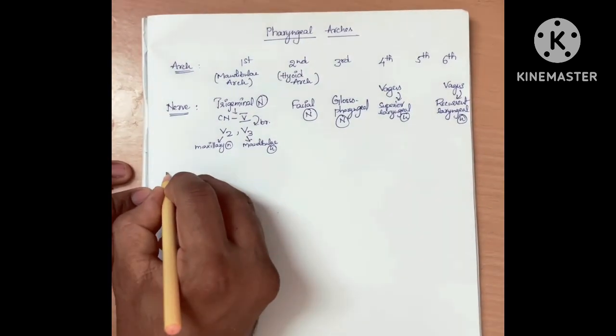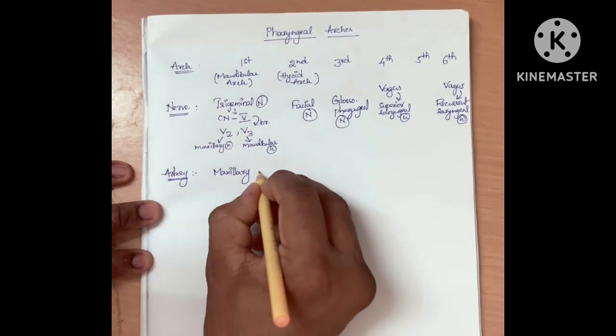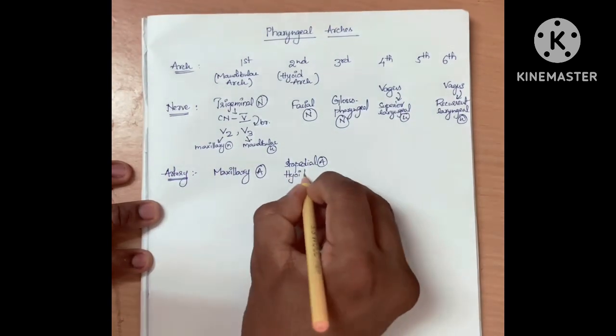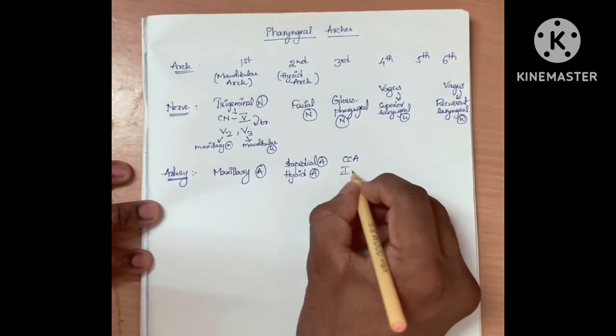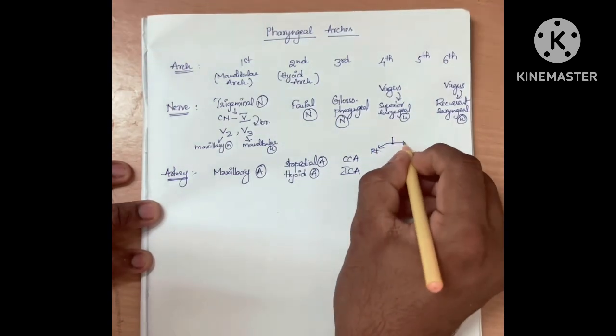Now, arterial derivatives. Arteries which arise from the respective arches are: from the first arch, maxillary artery; from the second, stapedial artery and hyoid artery; from the third, common carotid artery and internal carotid artery.